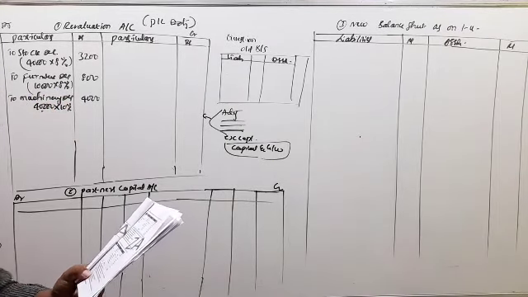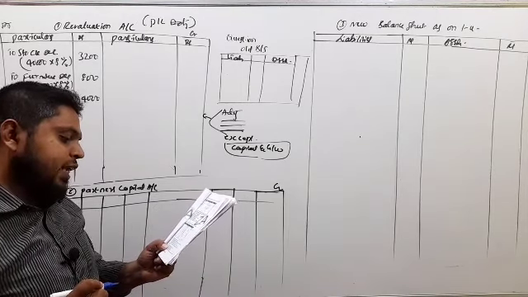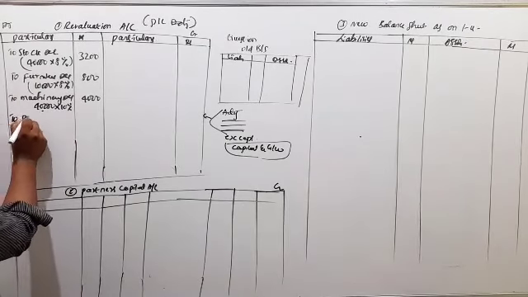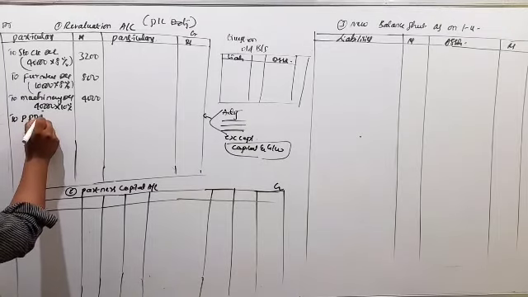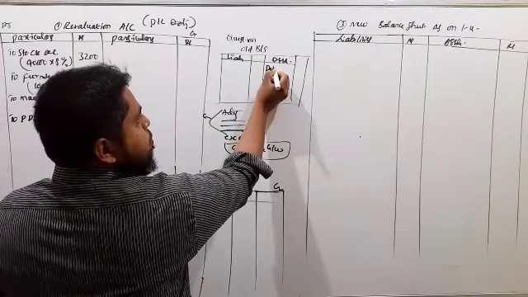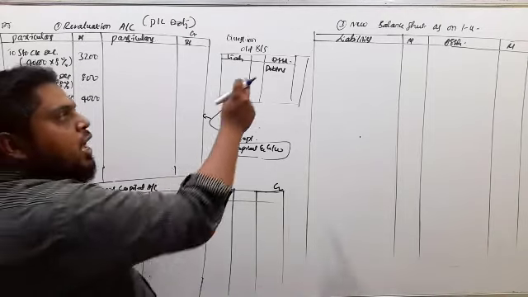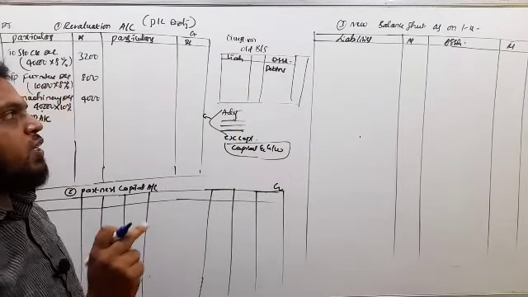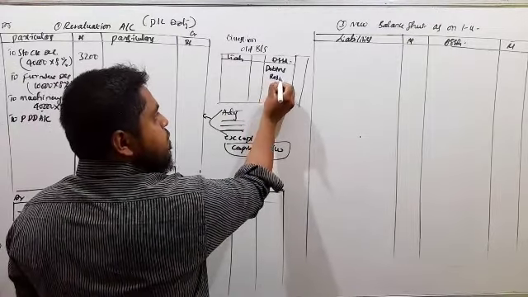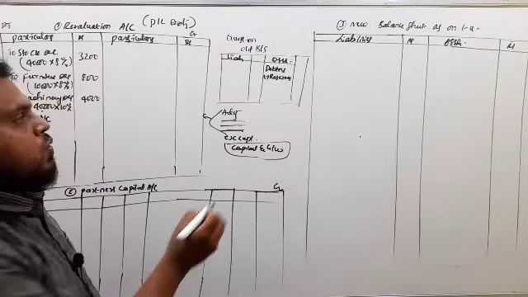Next, provision for doubtful debt increased at 10% on debtors. So provision for doubtful debts we have to calculate on debtors amount. So in balance sheet, debtors. So always provisions, arbitrary bad debts we have to calculate on debtors amount. So in balance sheet, already he has given reserves. So reserves 1,000 he has given. So this is 1000.